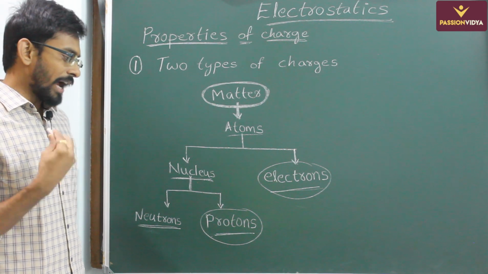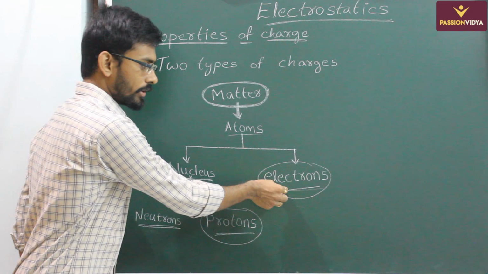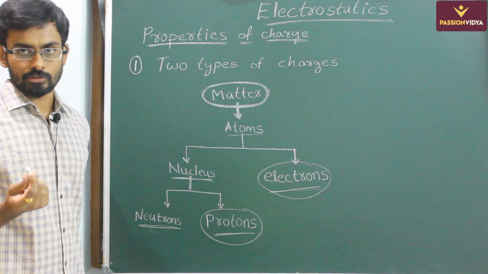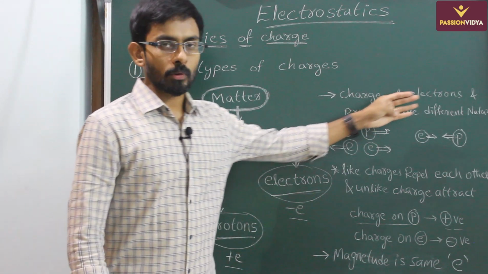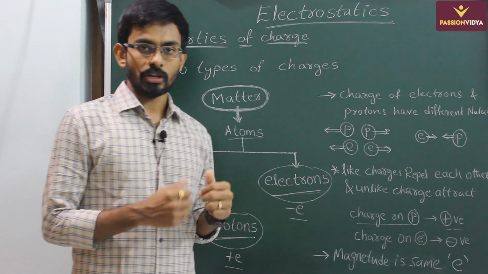But whereas charge on protons and charge on electrons are of different natures. So charge on electron and charge on proton have different nature. How did we know it?